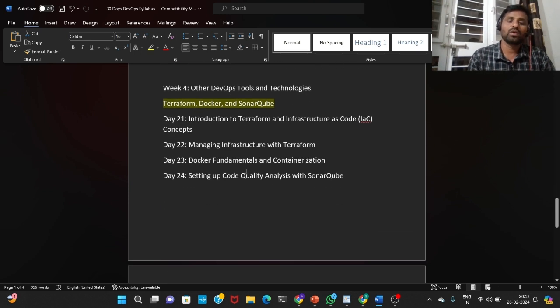In week 4, we are going to learn about Terraform, Docker, and SonarQube. Introduction to Terraform and infrastructure as code (IaC) concepts we will see on day 21: what is Terraform, why we need Terraform, and what is the use of Terraform. Managing infrastructure with Terraform on day 22. On day 23 we'll see Docker fundamentals and containerization. And on day 24, setting up code quality analysis with SonarQube.